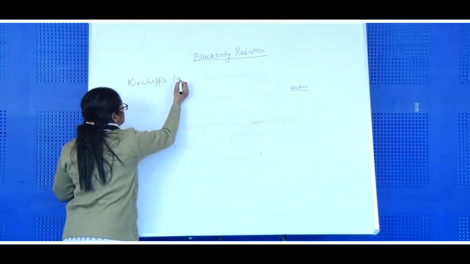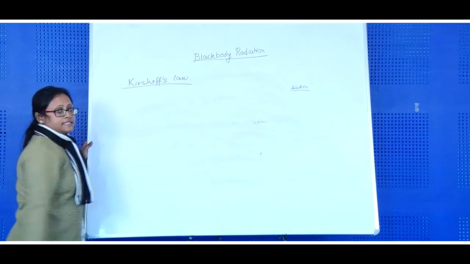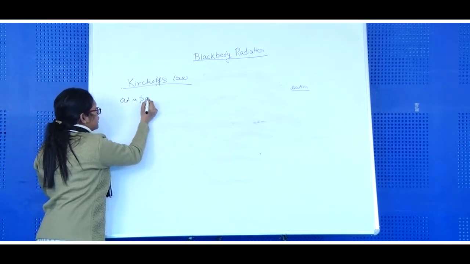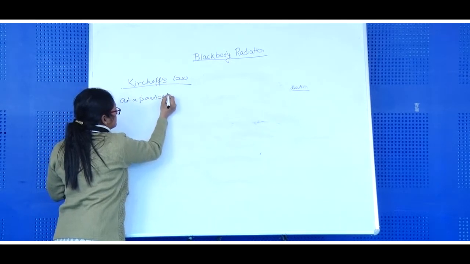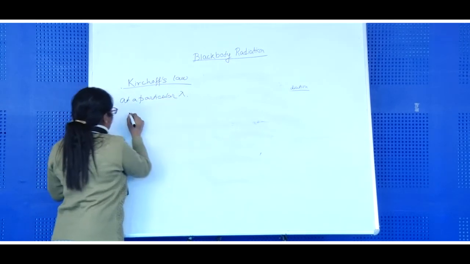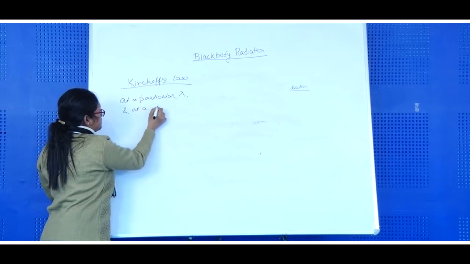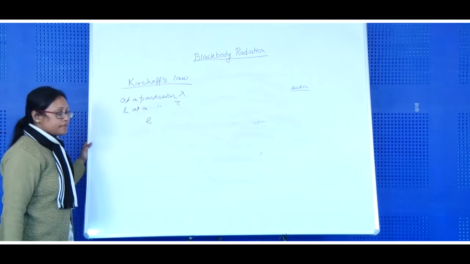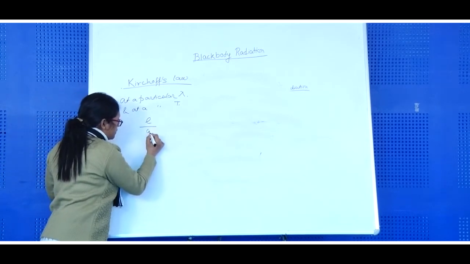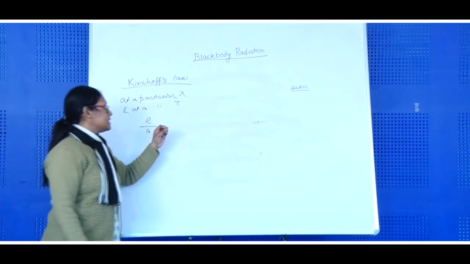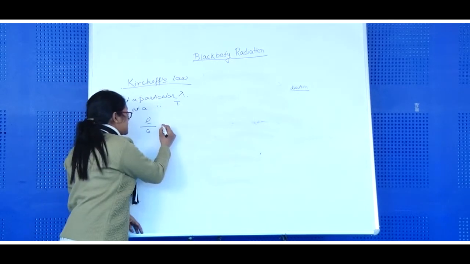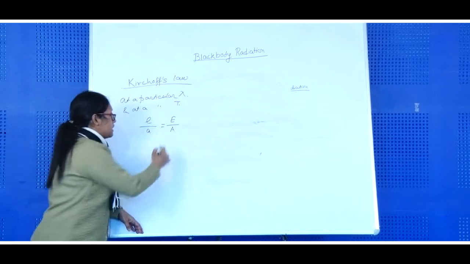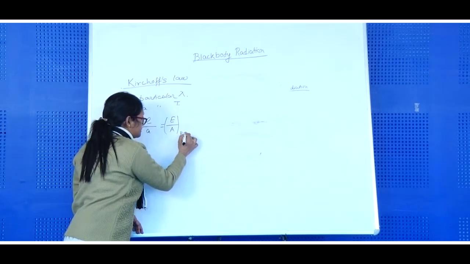Kirchhoff's law. Kirchhoff suggested that at a particular wavelength and at a particular temperature, the ratio of emissive power to absorptive power of all the substances is the same, and that is equal to the ratio of emissive power to absorptive power of a perfect black body.